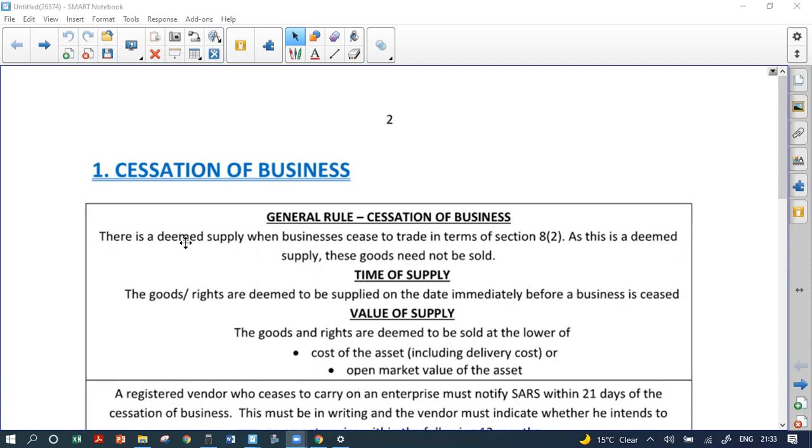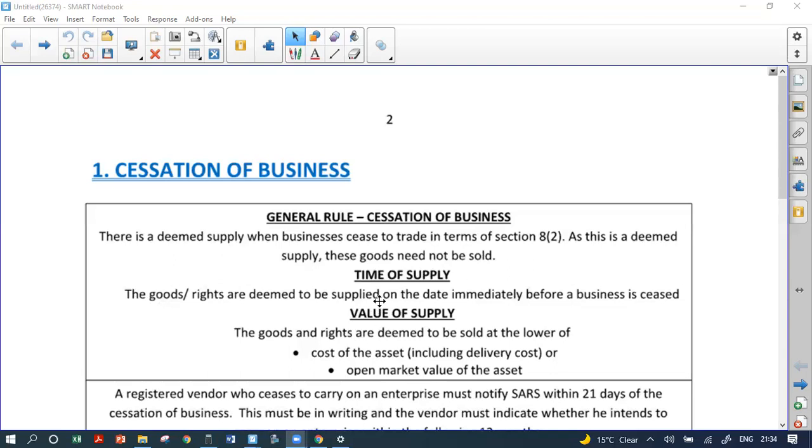So the general rule: there's a deemed supply when businesses cease to trade in terms of section 8.2. As this is a deemed supply, these goods need not be sold. So the lawyer dies, we stop trading, because without the lawyer you can't run a law practice. In terms of section 8.2, we deem to have sold all of the assets, irrespective of whether you actually sell the assets or not. One thing you do know is, with the lawyer being dead, you cannot carry on the practice itself.